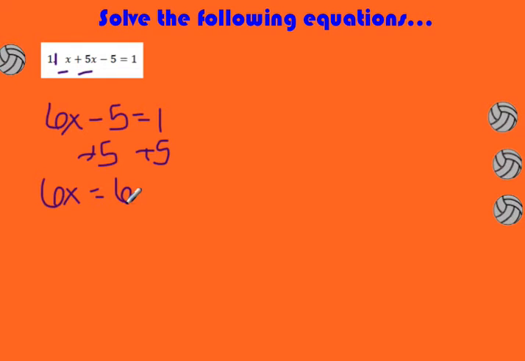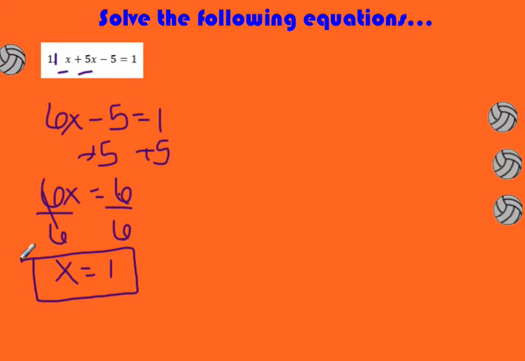Now I notice that 6 is being multiplied by the x. In order to get rid of it, I need to divide both sides by 6. 6 divided by 6 is going to cancel out, so I'm just left with x. 6 over 6 here is going to give me 1. I want you to take notice that when you divide a number by itself, it's 1, not 0. So 6 divided by 6 is 1.